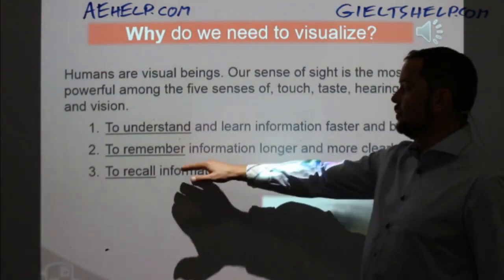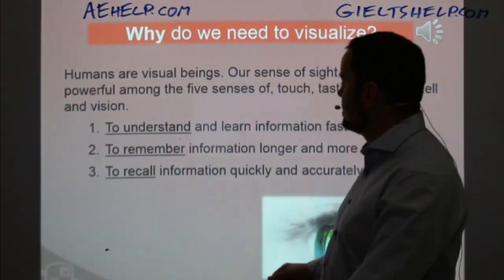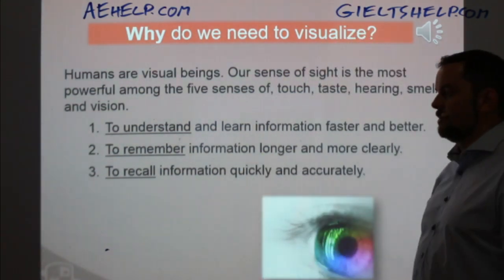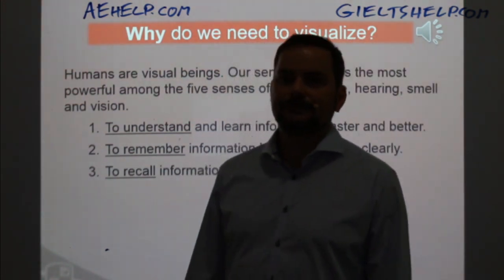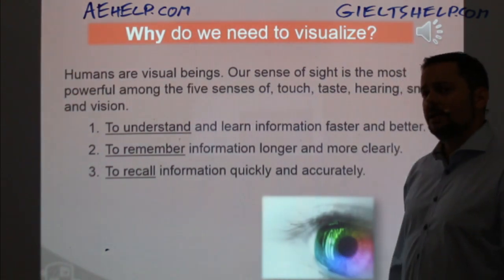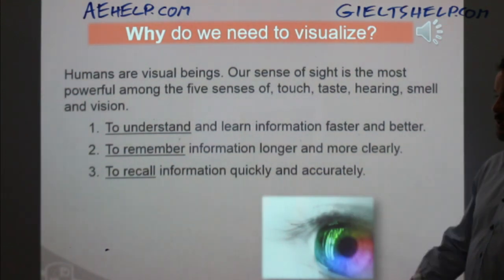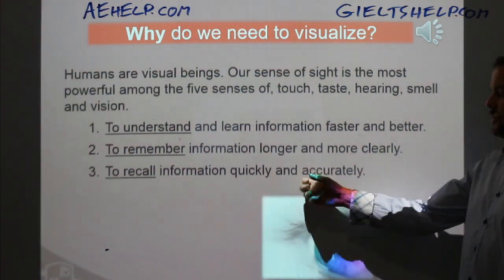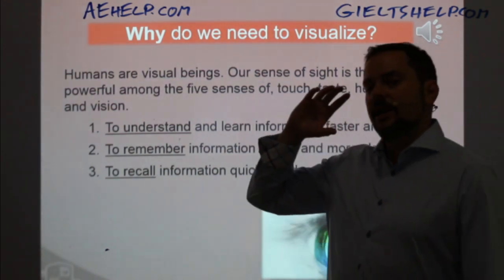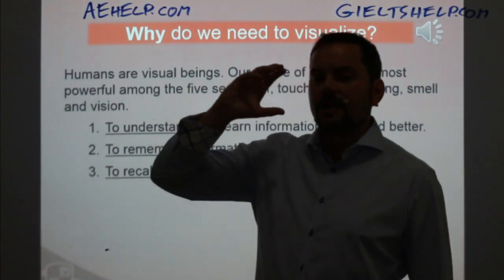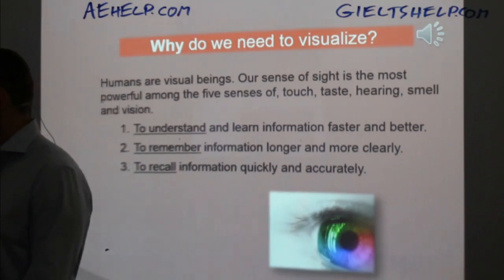The second reason is to remember information. When you can see information in your mind's eye inside of your head, it's much, much easier to remember information, okay? So even visualizing a phone number can often help to remember it, okay? We'll get into some specific questions, Swati, like multiple choice and so on, once we go over these really important key strategies. And then the third reason is to recall information. So we want to see information in IELTS so that we can not only remember it, but we can bring it back, okay? So when you're learning for IELTS, you need to do that.